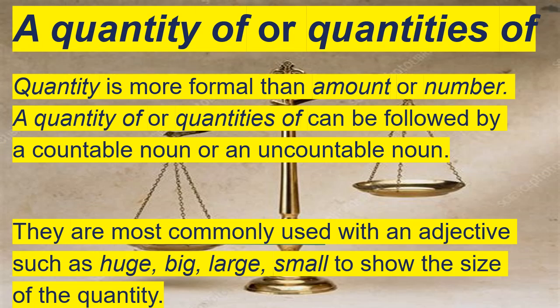Okay, quantity of or quantities of. Quantity is more formal than amount or number. A quantity or quantities of can be followed by a countable noun or an uncountable noun. They are most commonly used with an adjective such as huge, big, large, small to show the size of the quantity.